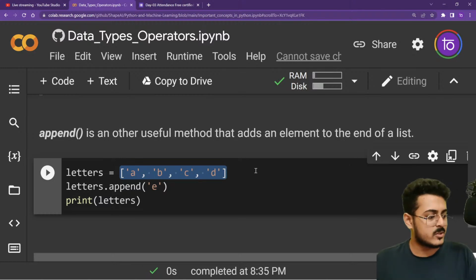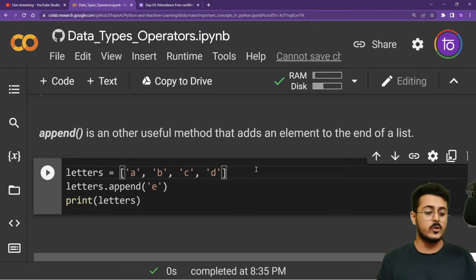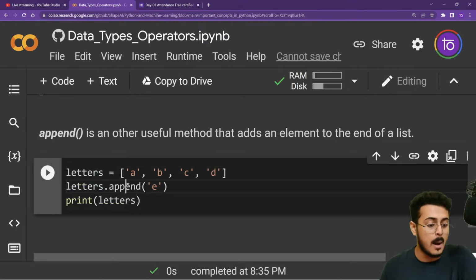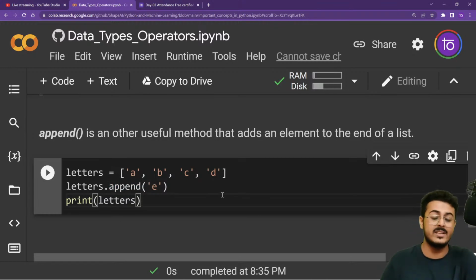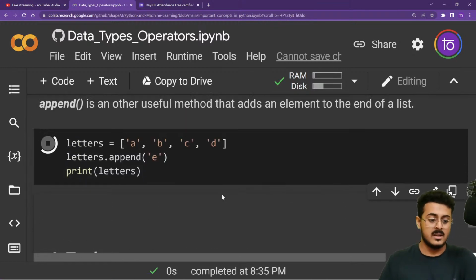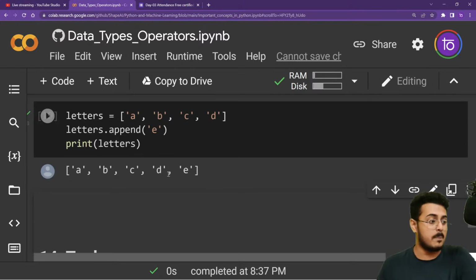To add an element, to add it at the end. That is the absolutely correct thing. To add something at the end, that is called append. So right over here, what we want to do is append E. We want to add E to the end of the list itself. If I do letters dot append E, it will add E at the end of the list. As you're able to see, this is appending, adding E at the end of the list itself.